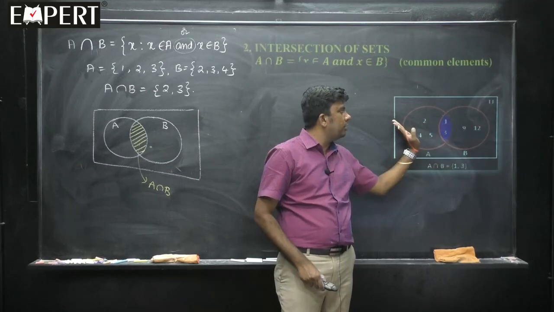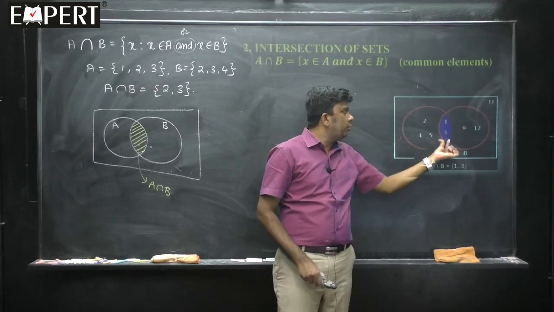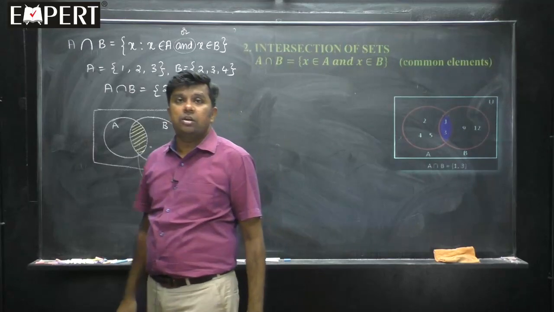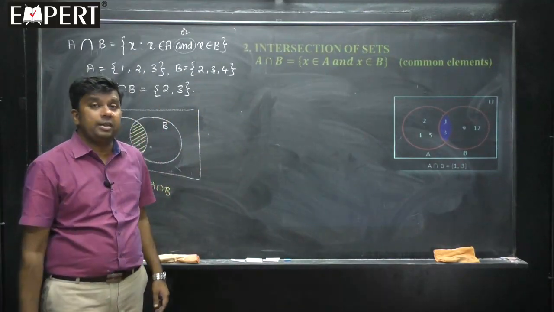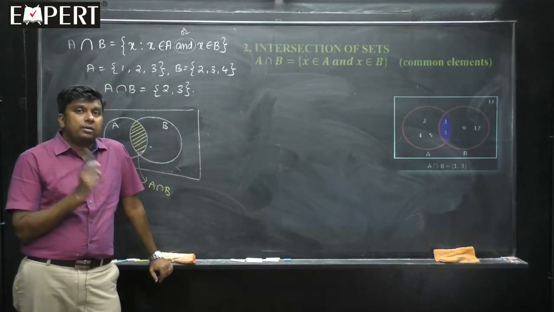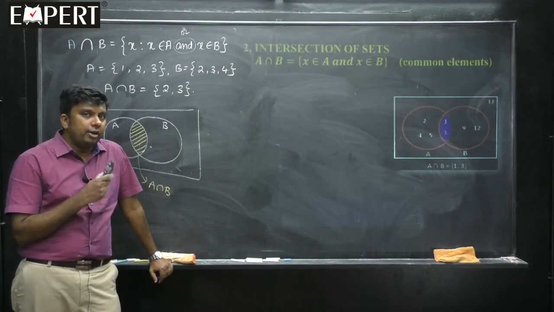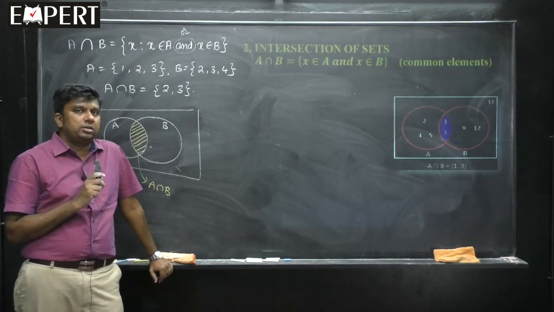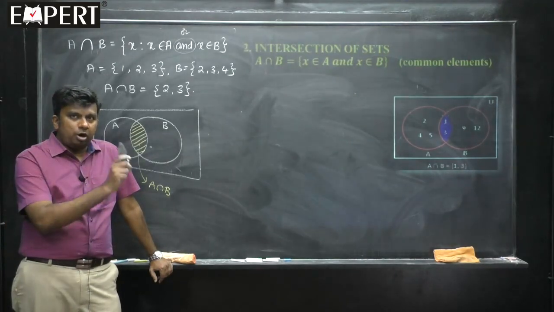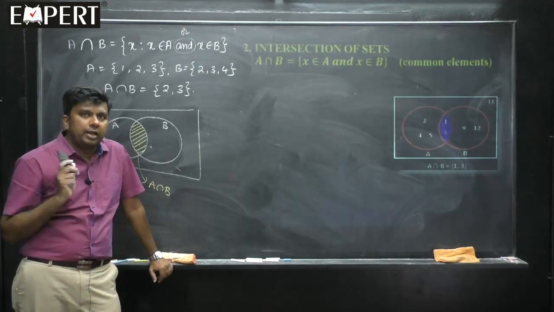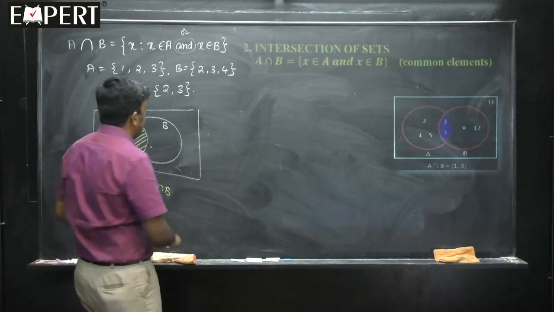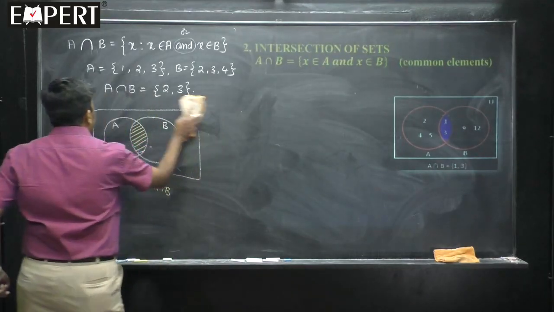Last time the blue shade was there for the full. Now the blue shade is there only for the intersection of those two sets. Intersection means, remember, common elements. An alternate word for intersection is common elements. Only the elements which are common to both the sets I am going to highlight in the intersection operation. Fine, and one example also I have given.